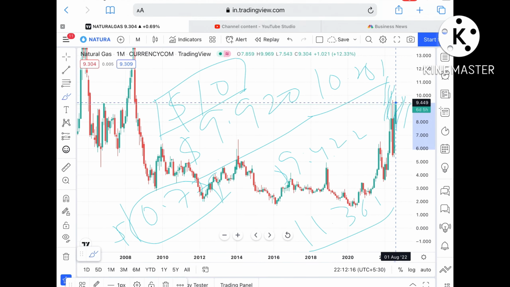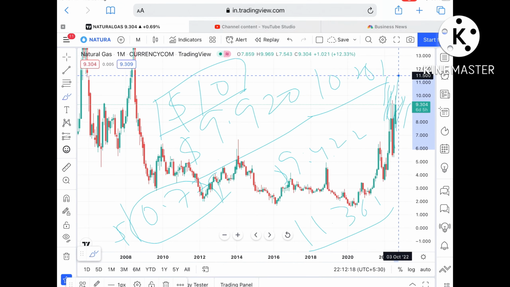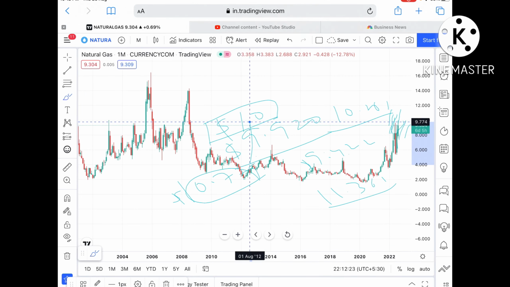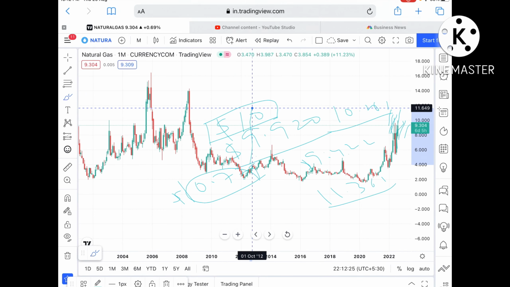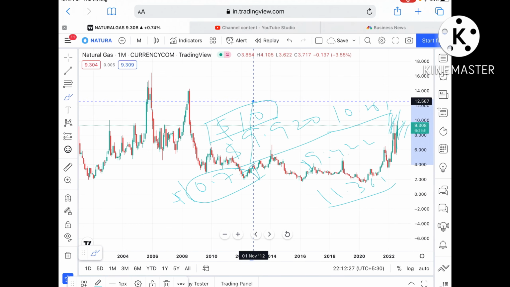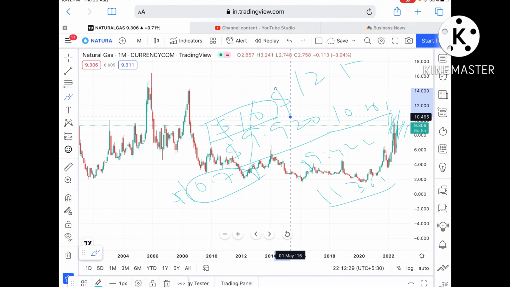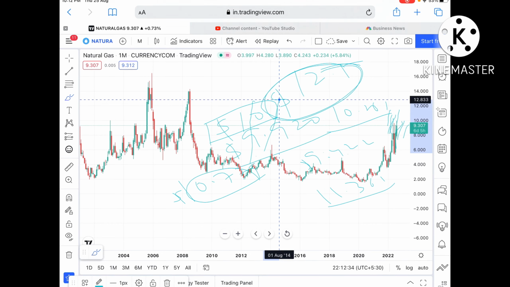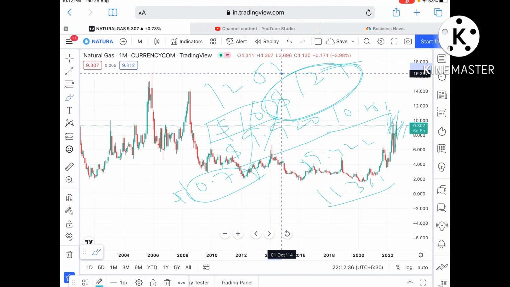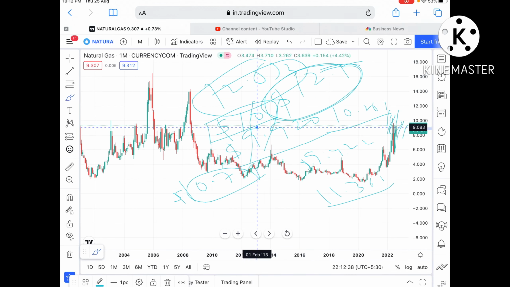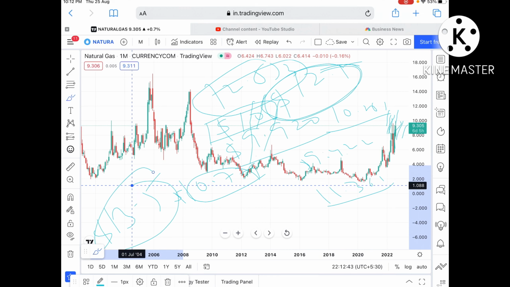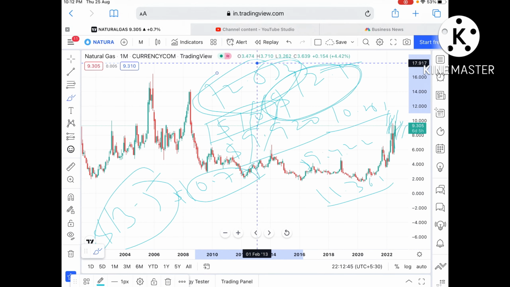$11.361, and if the price sustains above that level, then it can go further upside towards a level of $11.555. Once the price sustains above that level, it can go further upside, and there is a probability of touching $12.5, and if 12.5 sustains, then it can touch a level of around $12.833. Once the price goes above that, we can see it touch a level of $13.5, and if the price goes above 12.8, then I will make another video dedicated to how the price of natural gas can move.